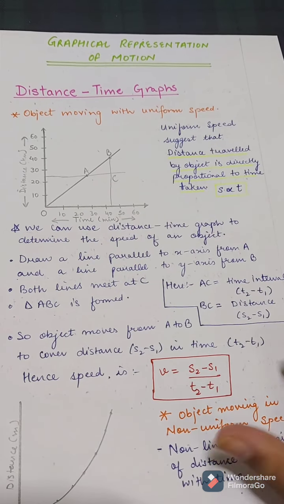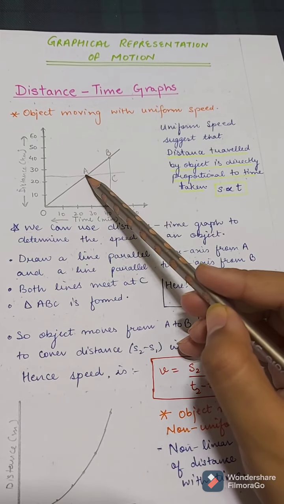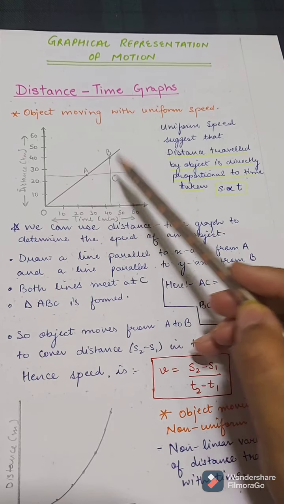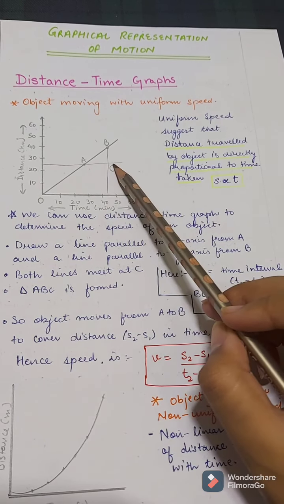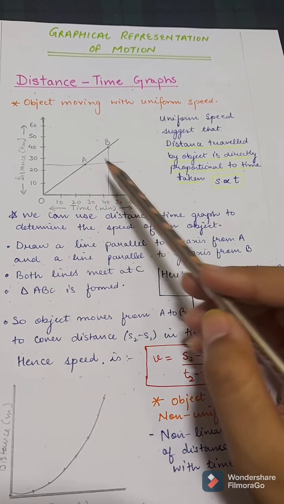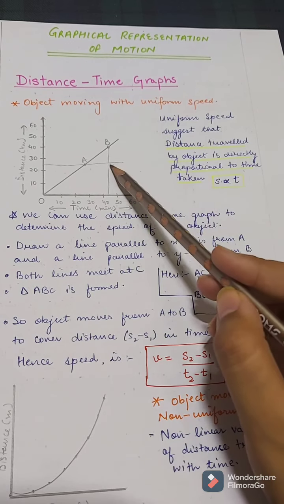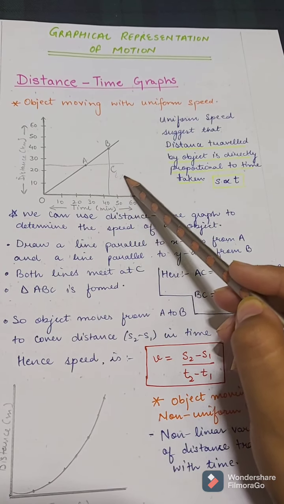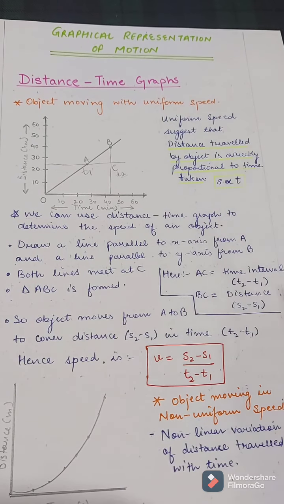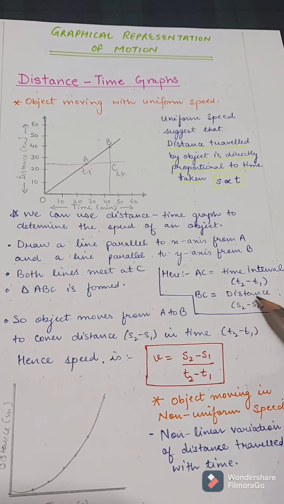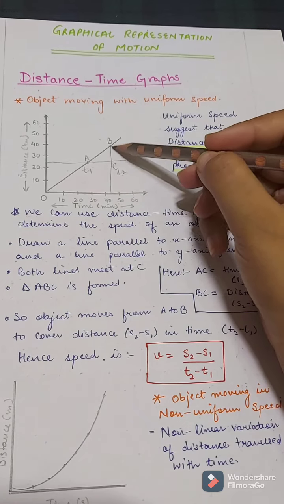So what do we get here? We get a triangle, that is ABC. Here AC is the time interval. This is the time and this is the time interval, right? This is T2 and this is T1. And BC is distance.